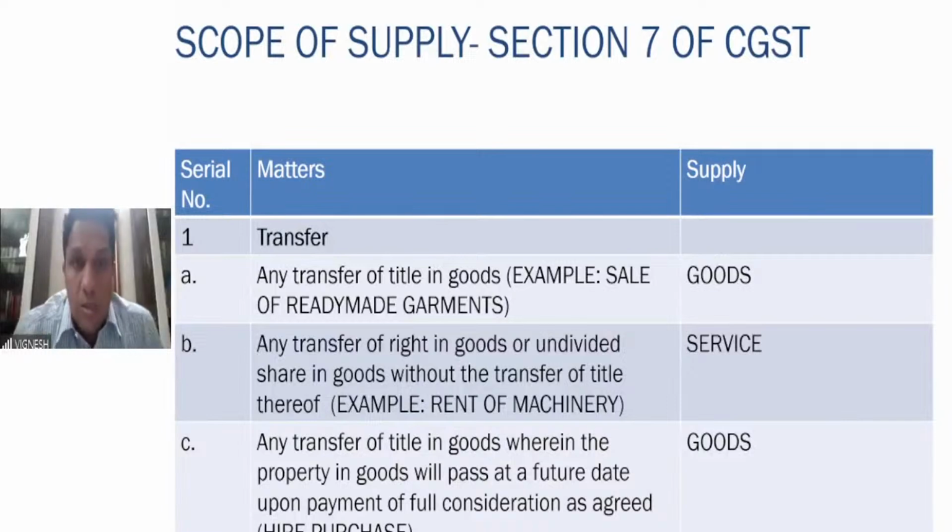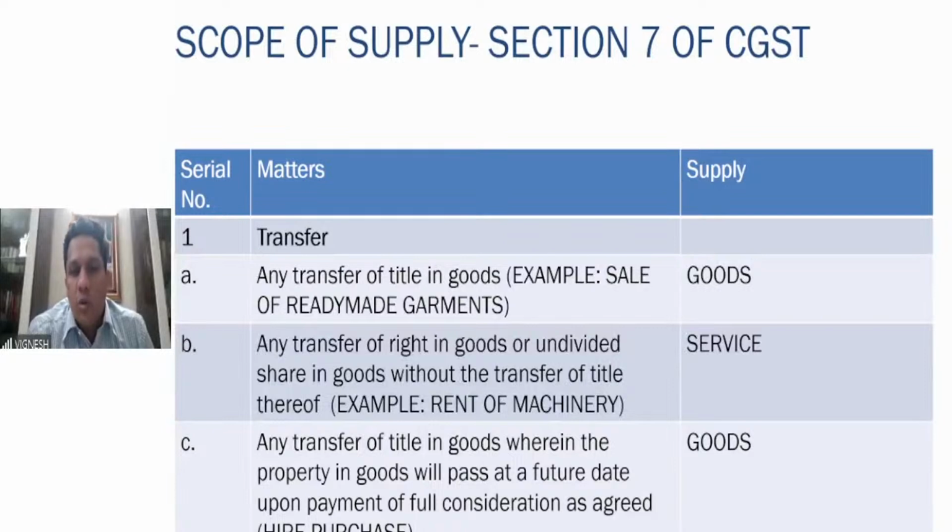Yeah. So Schedule 2 speaks about what transactions are goods and what transactions are services. This is in brief what Schedule 2 speaks about. So let us look at each item which is given under Schedule 2. Transfer of title in goods. Example, sale of ready-made garments. So if you're transferring the title or you're transferring the ownership of the goods, it has to be treated as supply of goods.